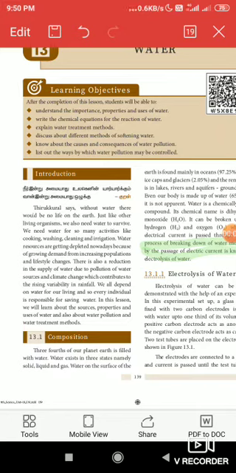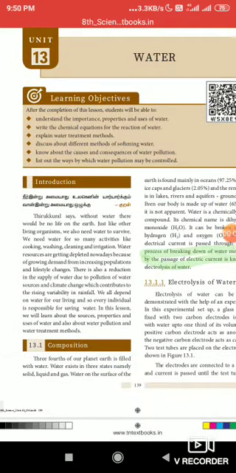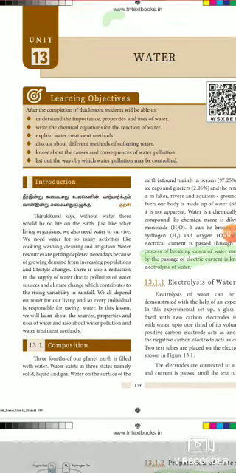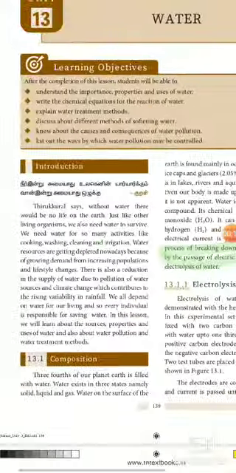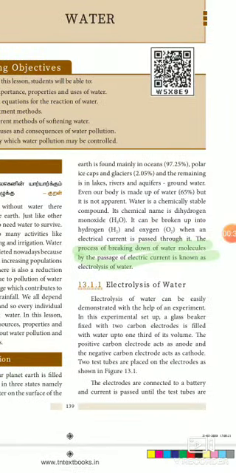Good morning, students. Today we are going to start with the new chapter, water. You know how water is very essential to us. Water is needed for us in our day to day life, that means for cooking, washing, cleaning, and irrigation. So, what is the composition of water? The composition of water is H2O, that is two atoms of hydrogen with one oxygen.